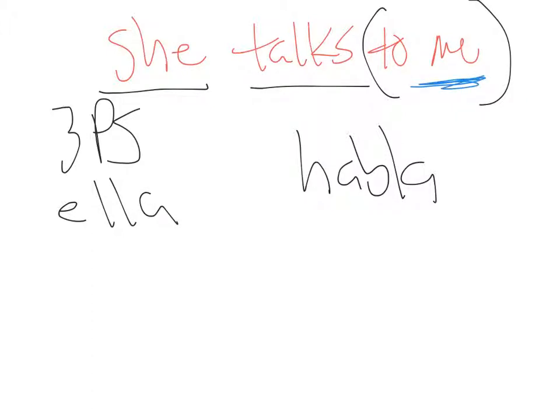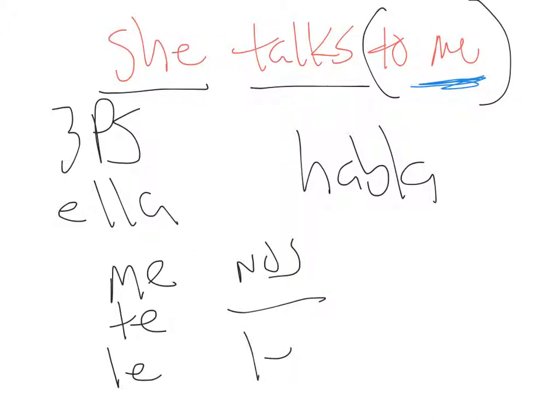Now you have to ask yourself, what do we do with this part over here, right? The to me. Well, do you have your indirect object pronouns? I added what we call a Biblia Grammatical, a grammatical Bible for you at the top of Moodle. If you print off that or look to it como un punto de referencia, point of reference, you'll see a list of indirect object pronouns on the sheet, and they would be, as always, 2 columns of 3. Me, te, le, nos, les, right?